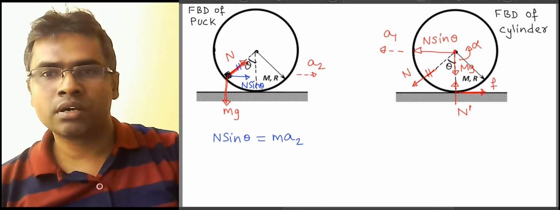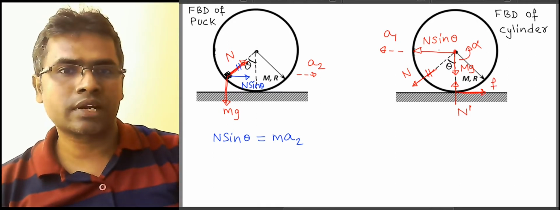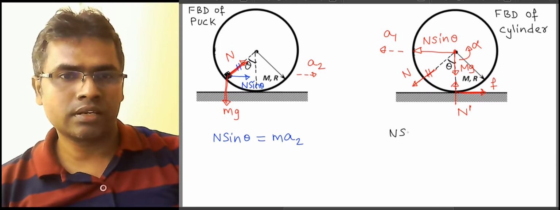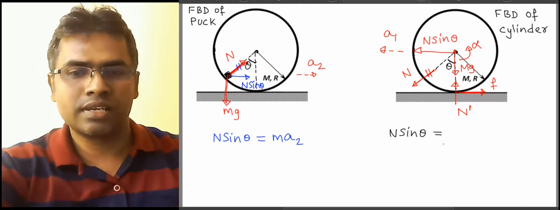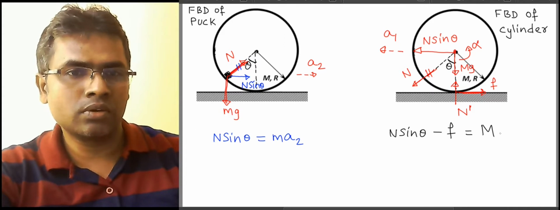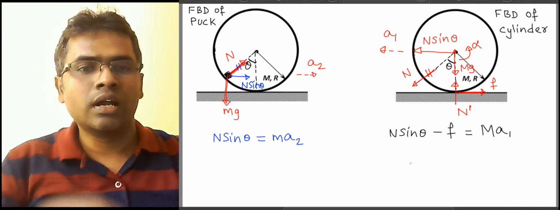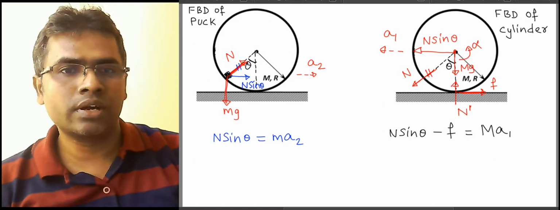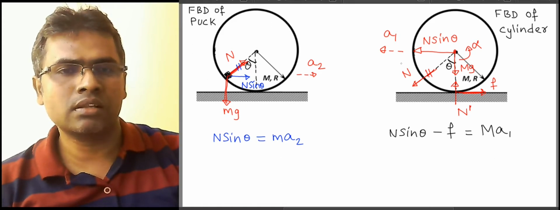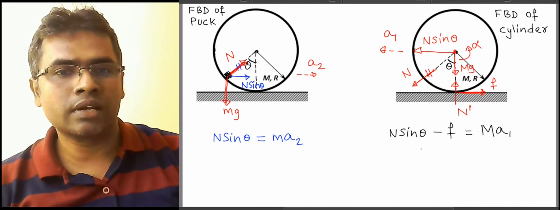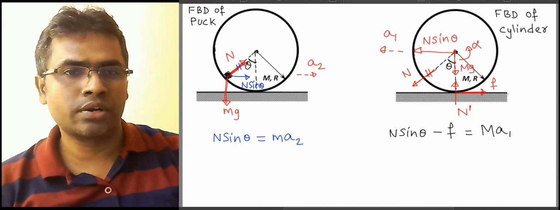Okay. So here, if I use Newton's second law for translation, we can write n sine theta minus friction should be mass into acceleration. And about the center of mass, only friction is trying to provide the angular acceleration, and all the other forces are passing through the center. So the counterclockwise angular acceleration is provided by the torque due to friction.